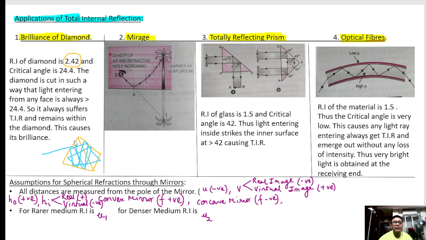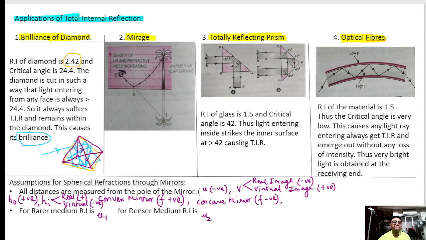Due to these multiple reflections, it causes brilliance. When a ray of light enters the diamond, it will always hit at an angle greater than the critical angle and suffer multiple reflections, due to which it causes the brilliance.